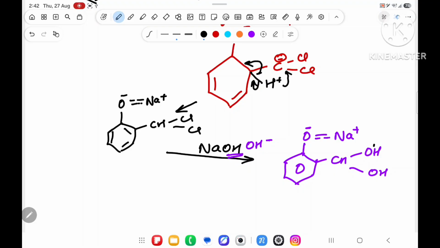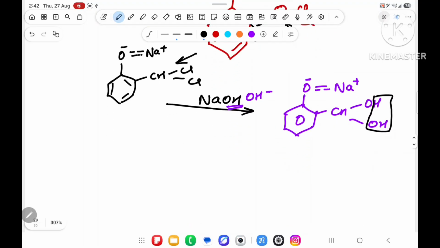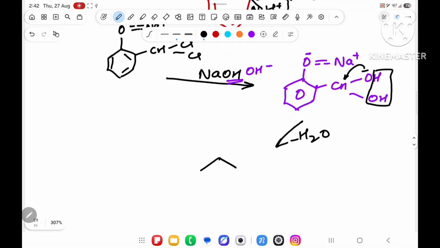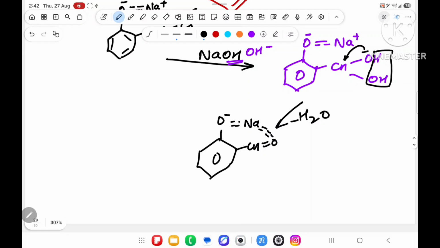This H and OH will take water outside, and once water goes outside, the negative charge wants to return back, and you will get something like this. Over here O minus, bond is there, Na plus, then CH, double bond O, and this will form a ring,